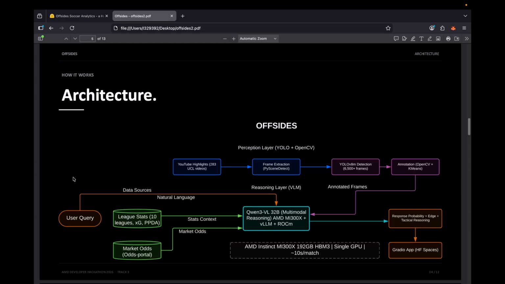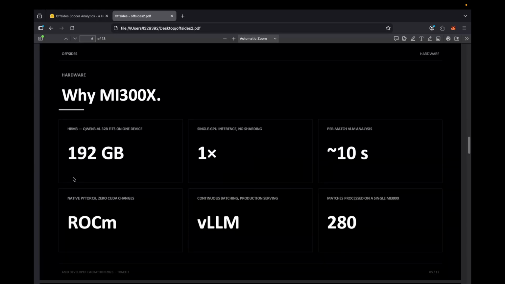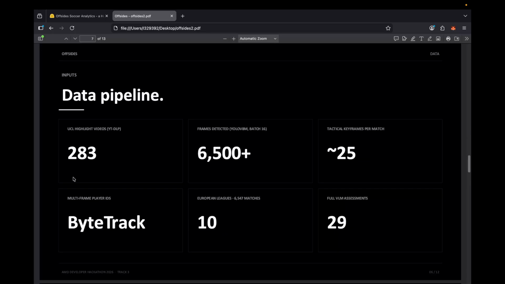Radeon Open Compute gave us native PyTorch compatibility. Our entire pipeline, YOLO detection, LLM serving of Qwen3-VL, and the rest, ran with zero code changes from CUDA. We provisioned the MI300X droplet via AMD Developer Cloud and ran the full project on $100 of credit.